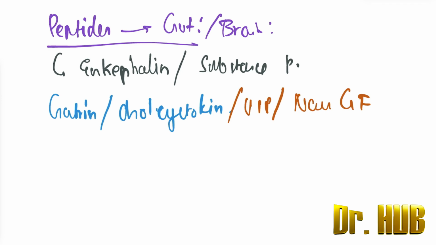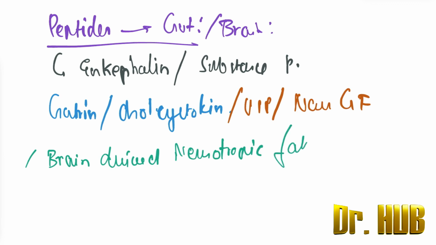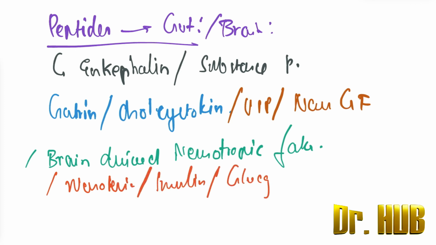There is also the brain derived neurotropic factor, as well as neurotensin. There is neurotensin, insulin, as well as glucagon.